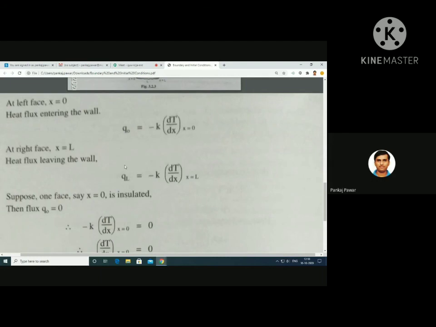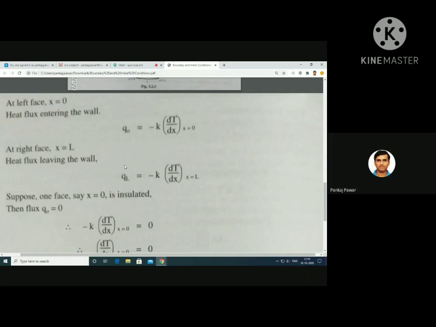Somewhere they will specify the boundary condition that the wall is insulated. So when the wall is insulated, we have a condition. Whenever you say insulation is there, heat transfer rate is 0.